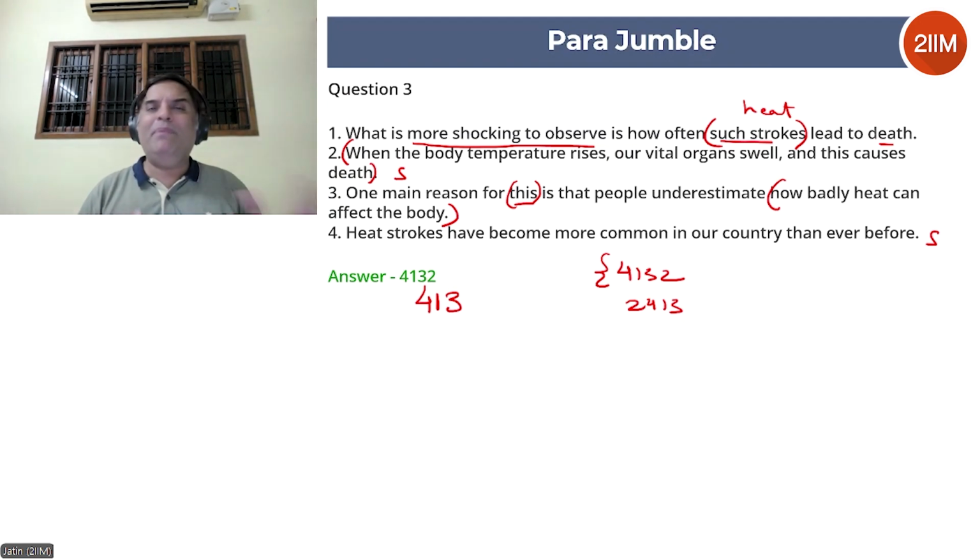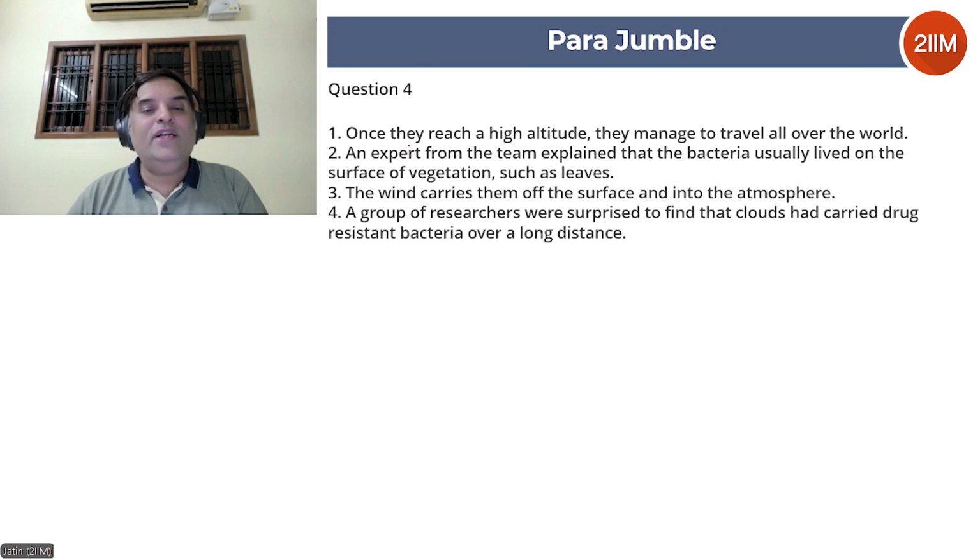Okay, so you saw an example where there can be a confusion of a starter statement. In that case, go to the most obvious link, then the second most obvious link, and solve the question. You won't be able to identify the starter statement in every question. All right. Okay, let's look at question 4.